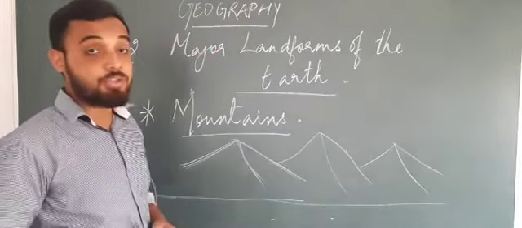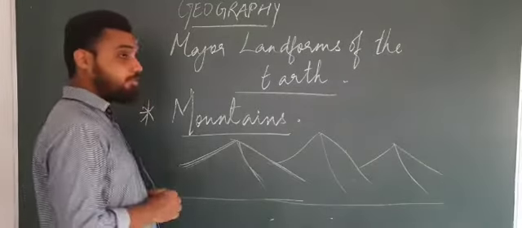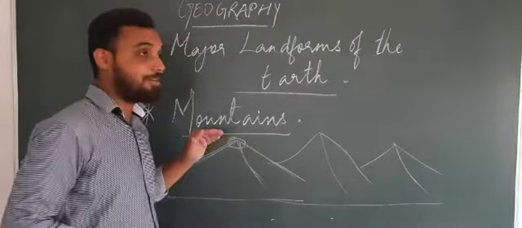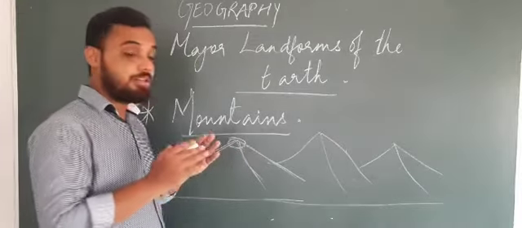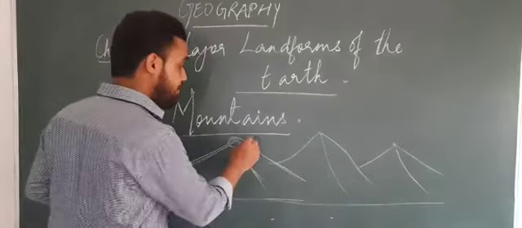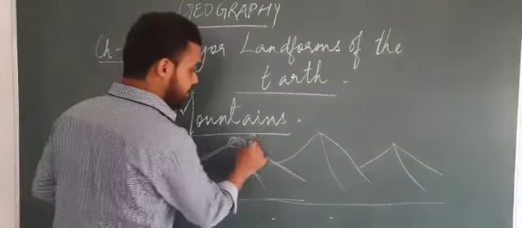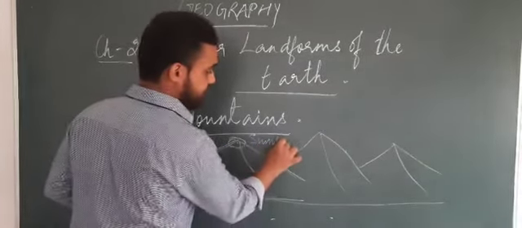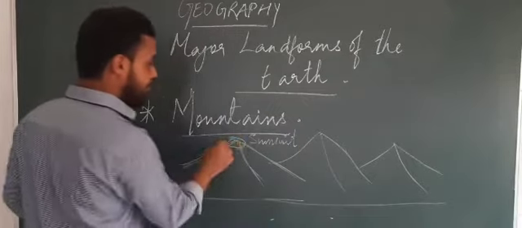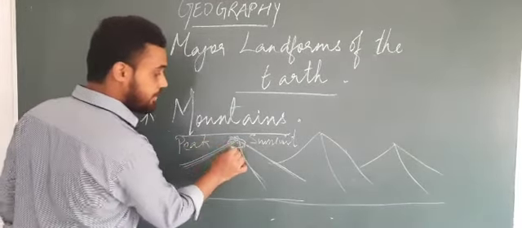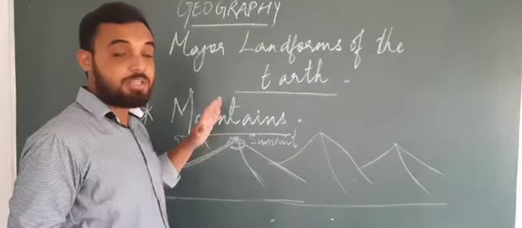Now what is the feature of a mountain? If you observe, the topmost part is very pointed, and the top of the mountain is called the summit. The summit, or we also call it the peak. The peak is very sharp.